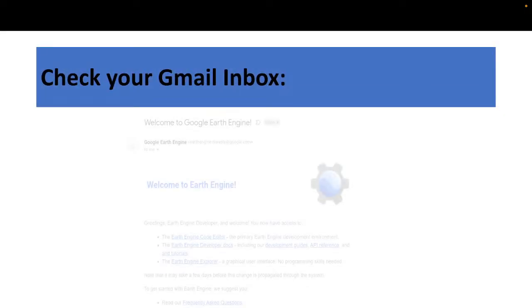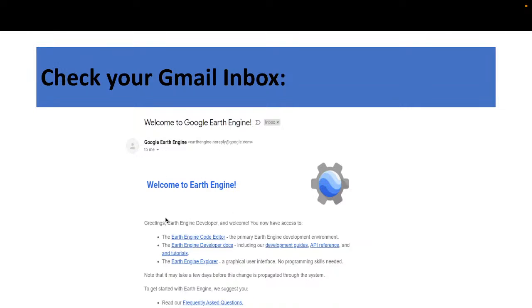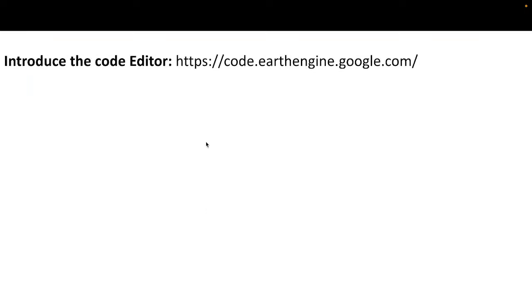After submitting, check your Gmail, the one you want to use for login. You will get a message from the Google Earth Engine authority: welcome to Earth Engine. Now you are an Earth Engine developer, and you now have access to the Earth Engine code editor. Simply click here, or after registration simply visit this link